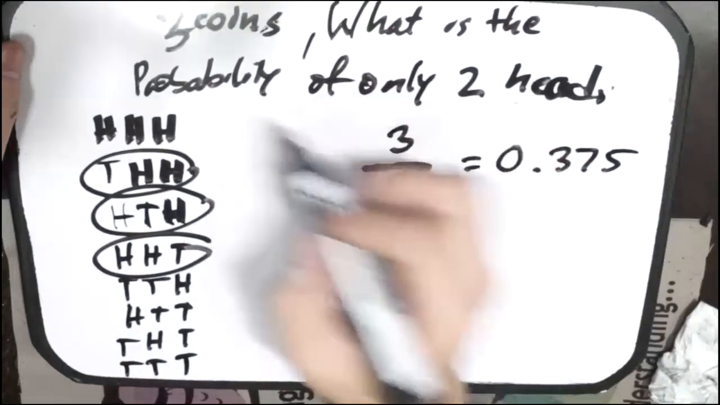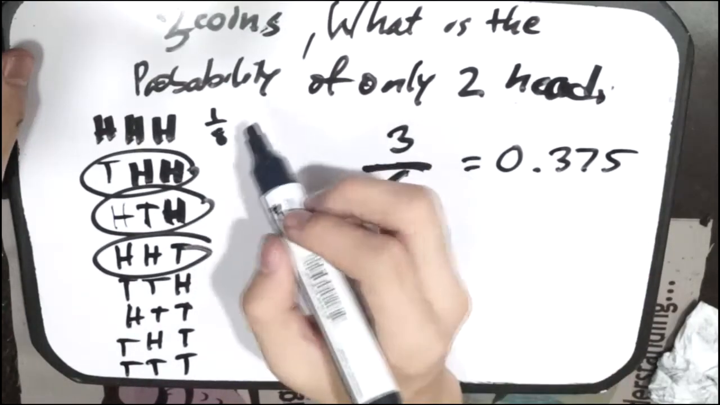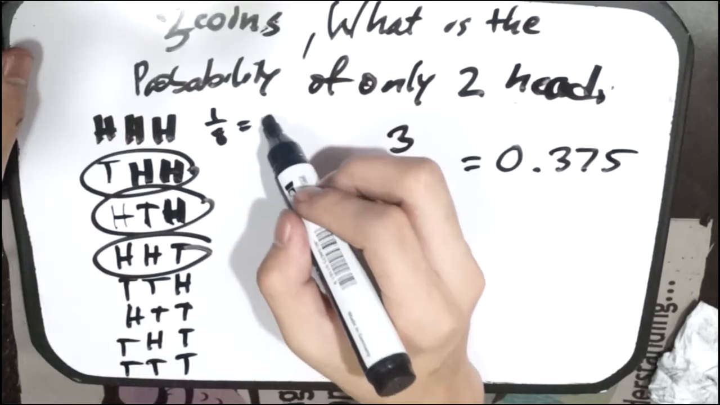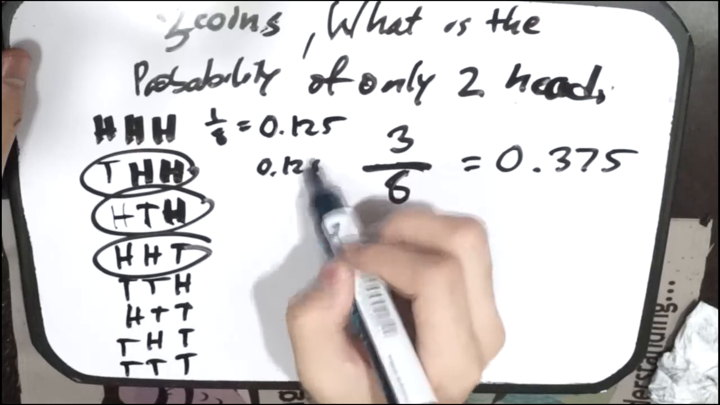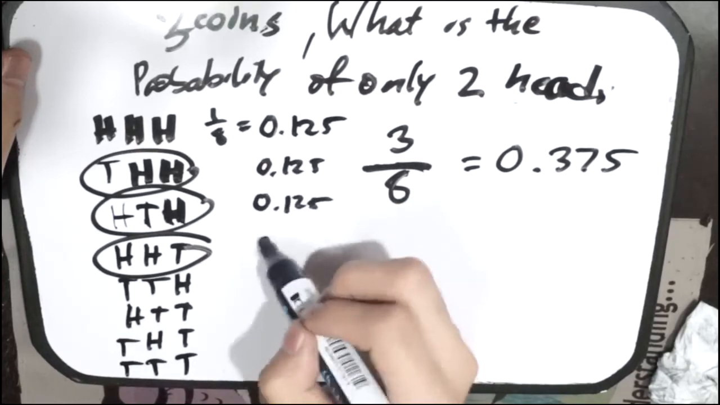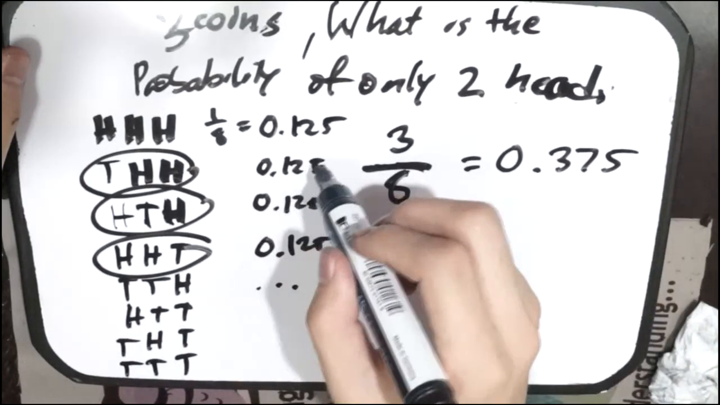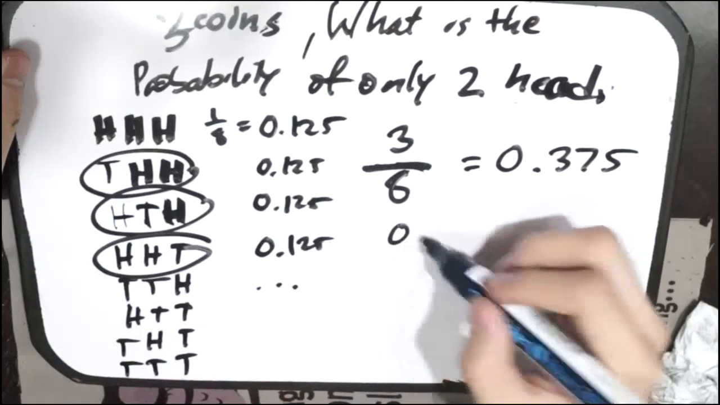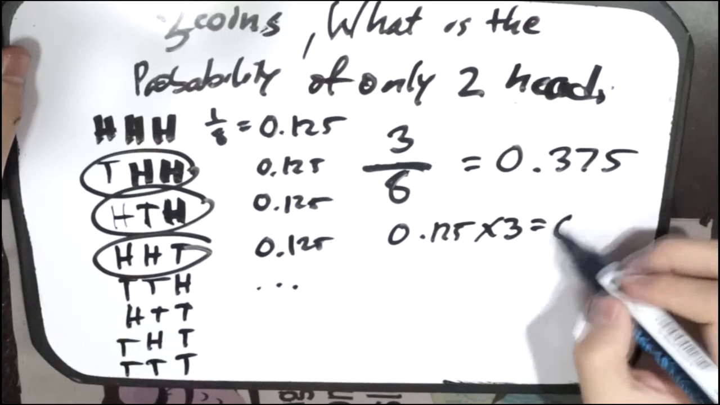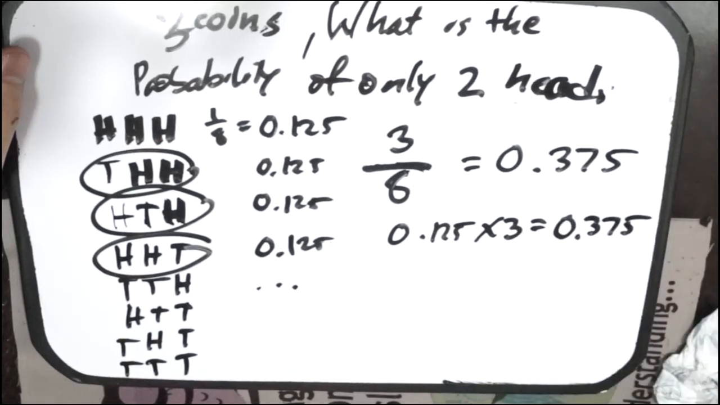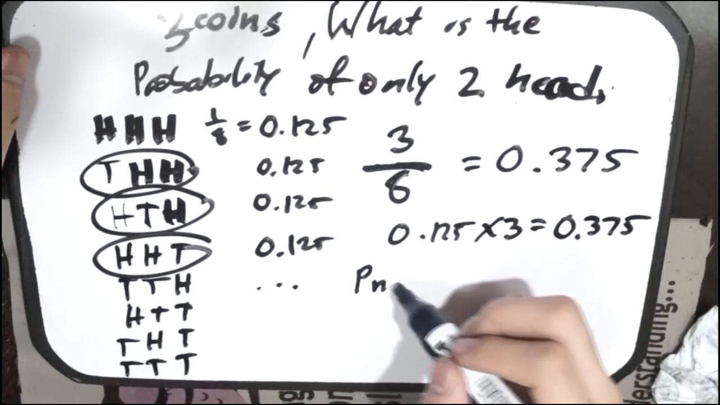Similarly, you could also solve for that number by knowing that each of these has a 1/8 chance of happening, or that's equal to 0.125. So this is also 0.125, 0.125, 0.125, and so on. If I add these 3 together, 0.125 times 3, that would also equal 0.375.